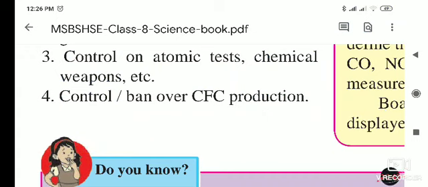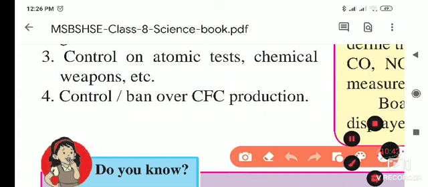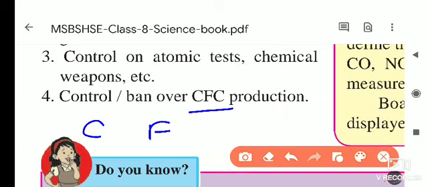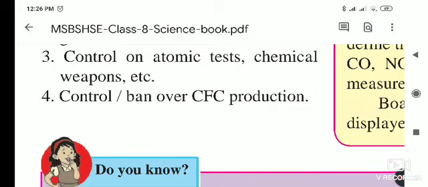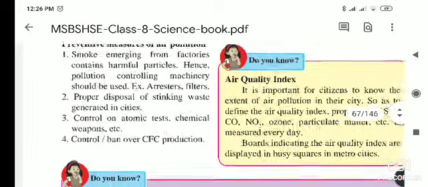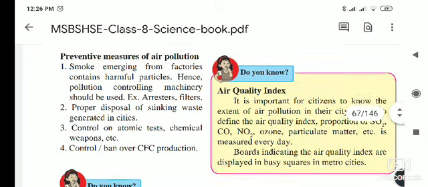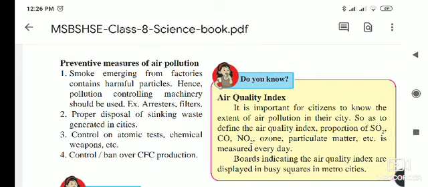And next, it is the control or ban over CFC production. CFC, chlorofluorocarbon. We have to keep a ban on the CFC because it causes air pollution. If we do these things, what happens? We can prevent the air pollution. We cannot totally control it, but we can try to control it a little bit.